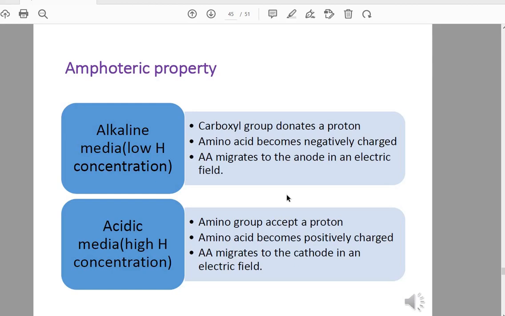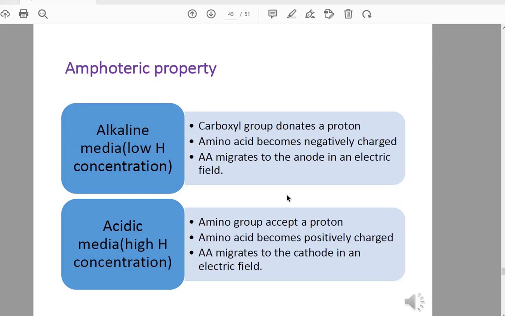Any electric field has a positive electrode and a negative electrode. You all know this. When the electric current passes in any solution which is ionized, and its ions have charge either positive or negative, always the positively charged molecules or ions will migrate to the cathode, which is the negative electrode, and the negatively charged ions will migrate to the anode, which is the positive electrode.